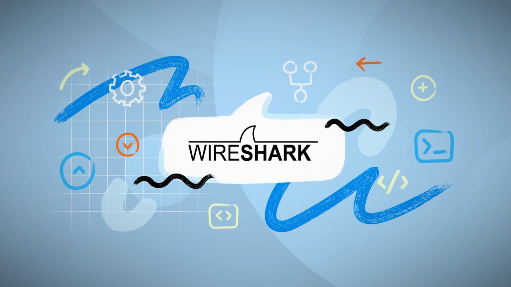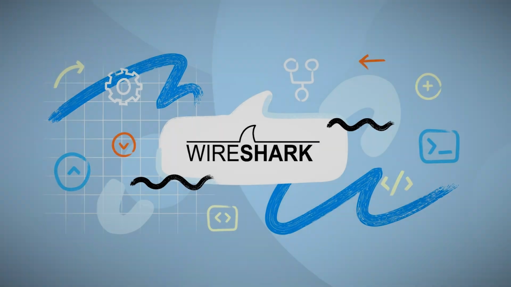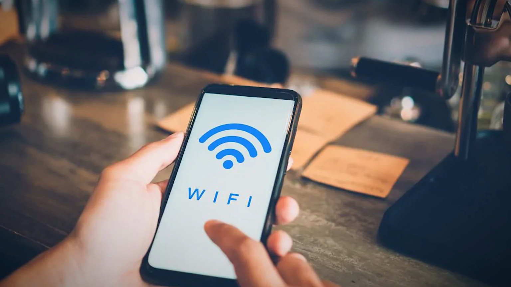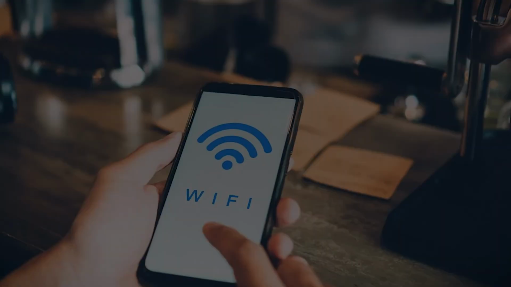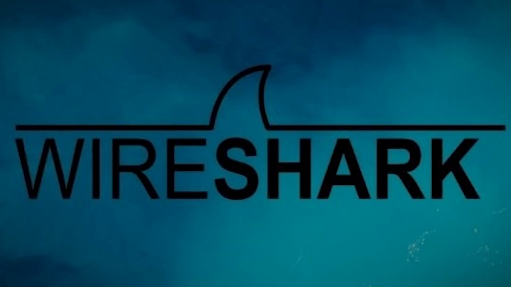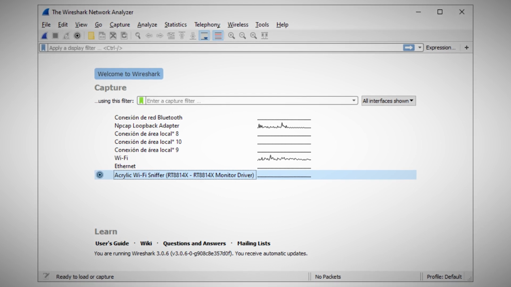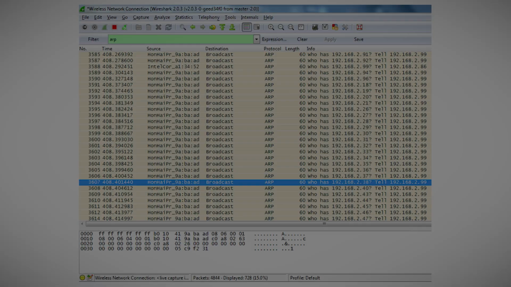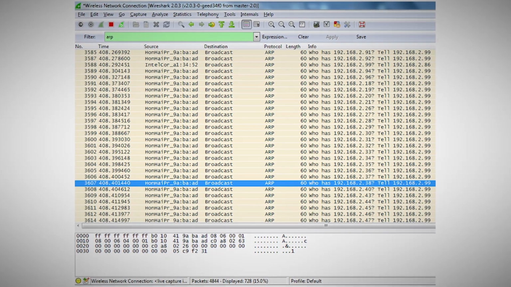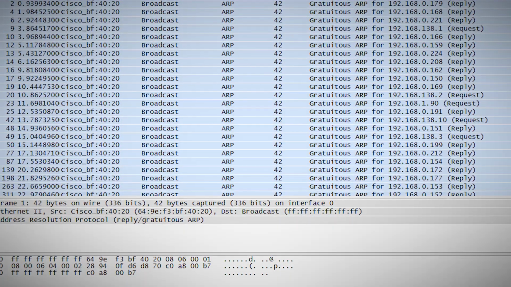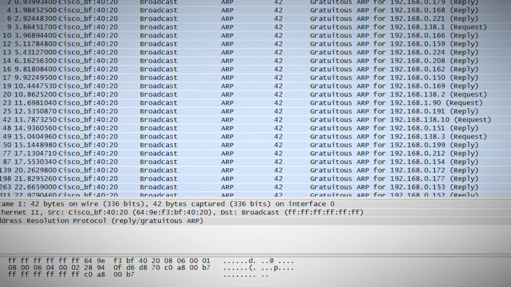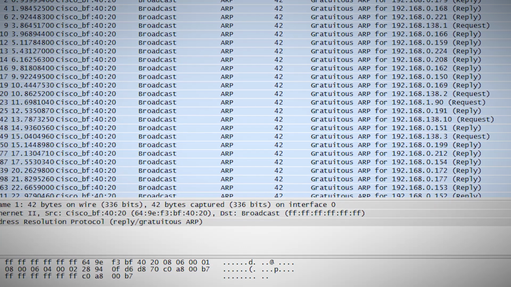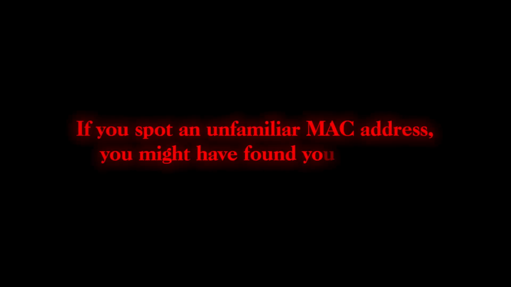Let's explore a practical example of how Wireshark can be used. Imagine you're experiencing slow internet speeds, and you suspect that someone might be using your Wi-Fi without permission. You can use Wireshark to investigate this. Start a capture on your Wi-Fi interface and let it run for a few minutes. Then, use a display filter like ARP to show Address Resolution Protocol packets. ARP is used to map IP addresses to physical machine addresses. So, by looking at these packets, you can see what devices are active on your network. If you spotted an unfamiliar MAC address, you might have found your culprit.